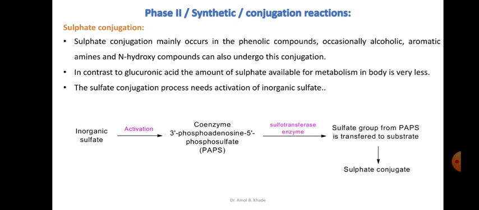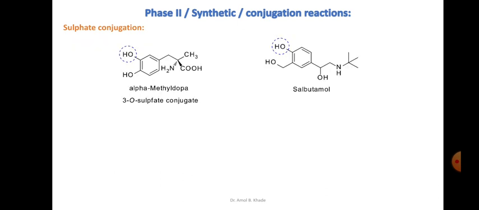Once this is activated by this coenzyme, the sulfate group will be transferred by the sulfotransferase enzyme to the substrate. So first we are activating the sulfate present in your body by this coenzyme, and once it is activated, the activated sulfate moiety will be transferred to the drug or the substrate, and that will form a sulfate conjugate which will become more water soluble.